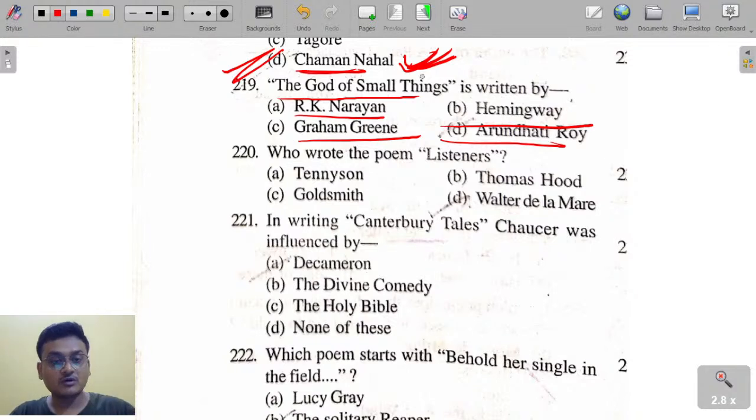Okay, The God of Small Things by... Arundhati Roy has written The God of Small Things. The God of Small Things by Arundhati Roy.